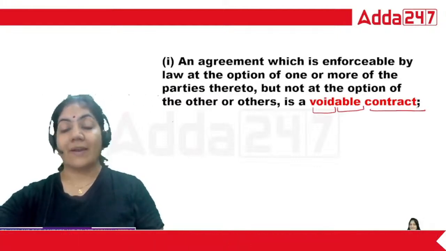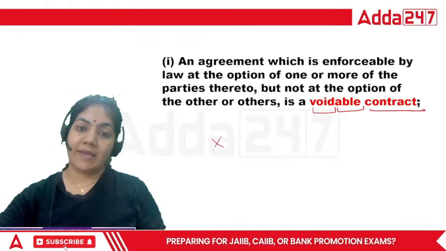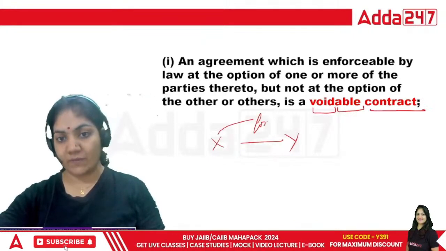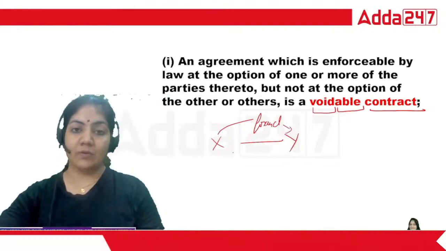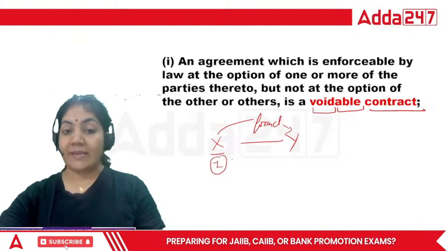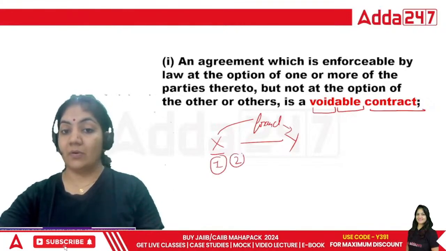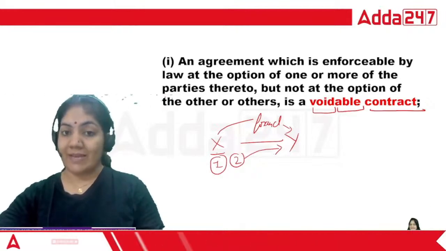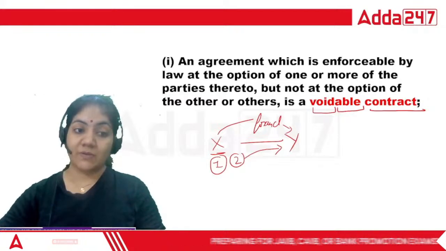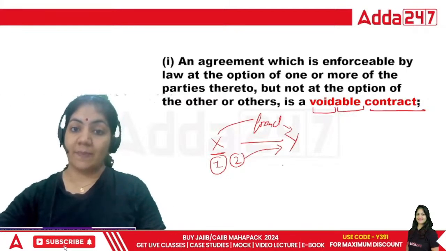Voidable contract. X and Y are there. X is doing fraud with Y. X is saying that I have two bungalows, but actually X has only one bungalow. And X gives a bungalow that does not belong to him.